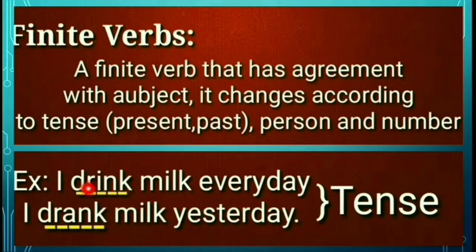The verb drink has changed into past form here. This is simple past tense. So here the action verb which has changed according to the tense is called a finite verb. Is it clear?